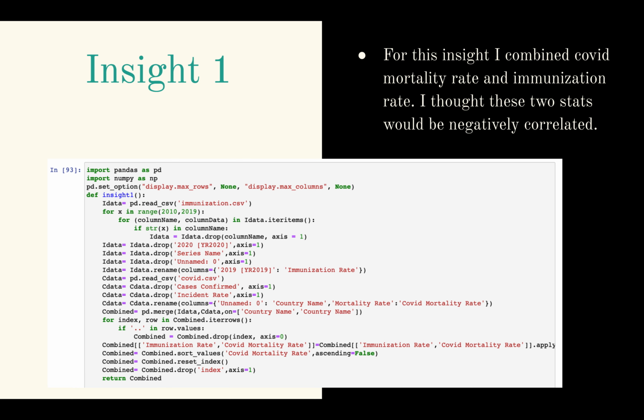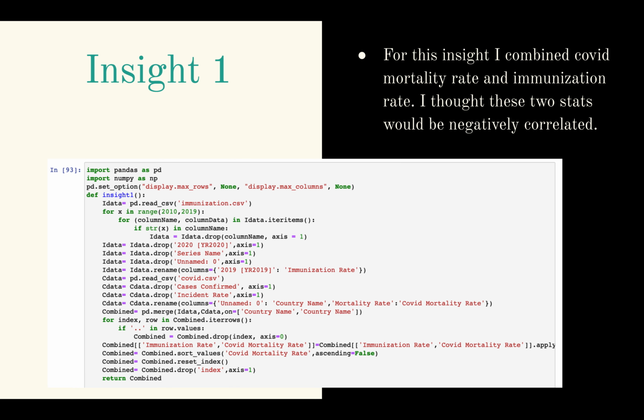So here is insight 1. For this insight, I combined COVID mortality rate and immunization rate. I thought these two stats would be negatively correlated. So I thought, as immunization goes up, COVID mortality rate should go down. I was wrong, as you will see.